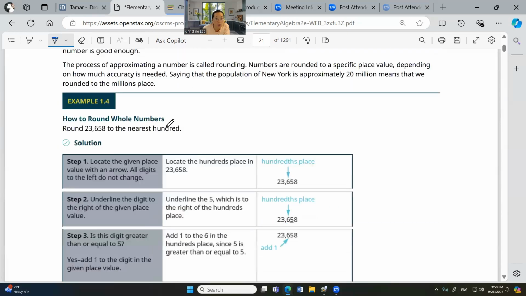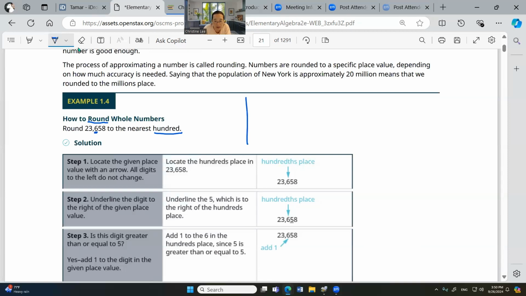What are we doing? Rounding. Okay, now we are rounding the whole number. Round means about. It's about how many. So this says round to the nearest 100. So 100 is here. So what you look at is the next number.